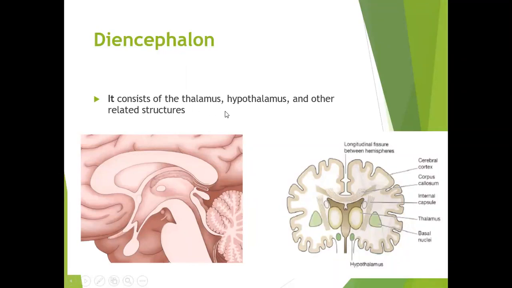The diencephalon consists of the thalamus, hypothalamus, as well as other smaller related structures. So the main structures will be the thalamus as well as the hypothalamus. So here you can see the thalamus and here is the hypothalamus. Okay, so these are part of the diencephalon.